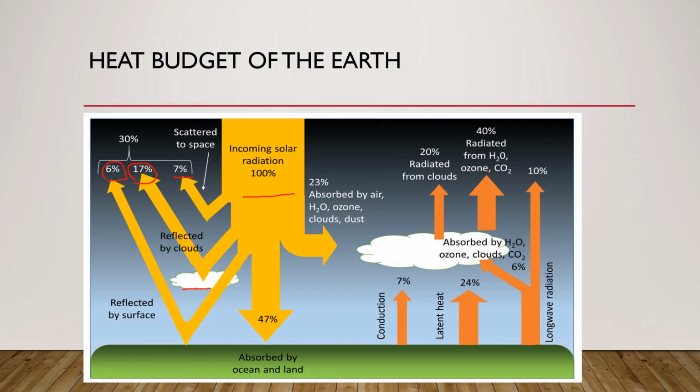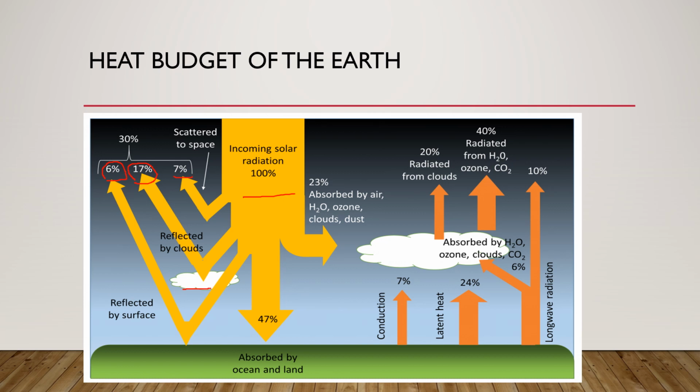30% would be reflected or would be outgoing from the earth. It's like this 30% has gone out from the earth. These are like outgoing radiation from the earth. So now we are going to discuss the rest of the 70%.